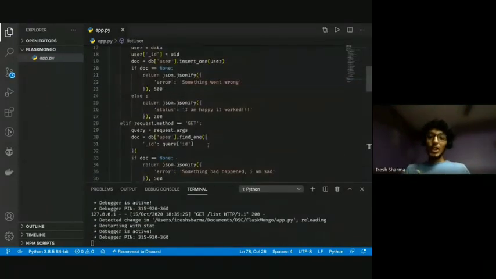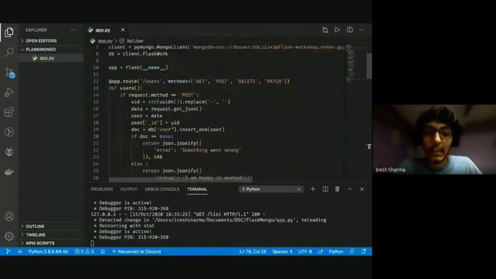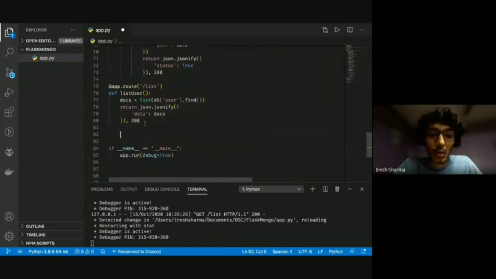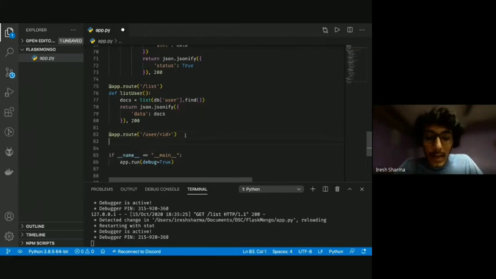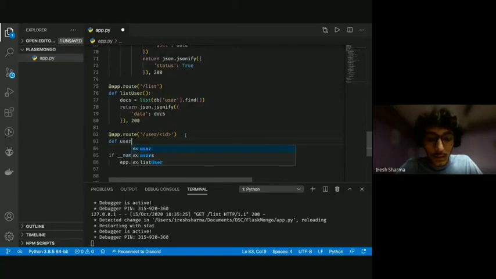I'm gonna teach one more thing. We have already written the method to get a single user, but there's a secondary way of doing it which I want to teach, which is very important. So I'm gonna do that quickly. At app.route /user/<ID>. So if you see, I wrote ID inside these angle brackets, right? What that does is it automatically gives me the value from the URL.